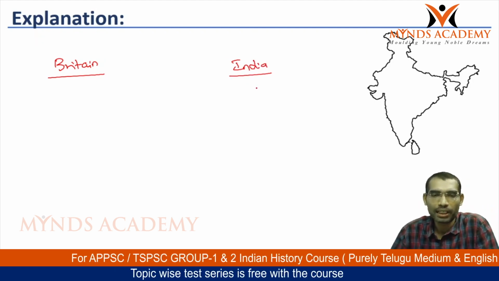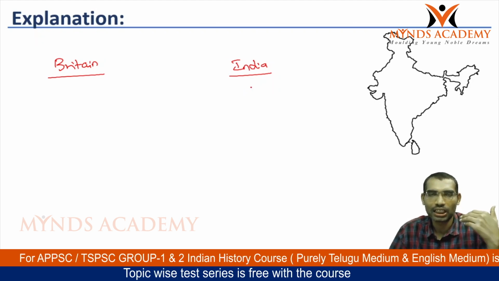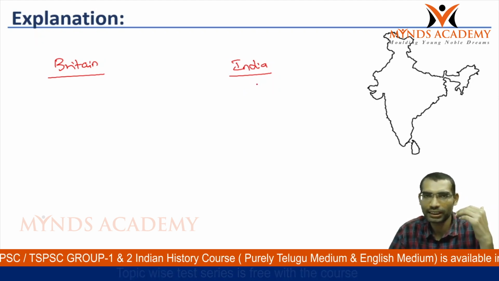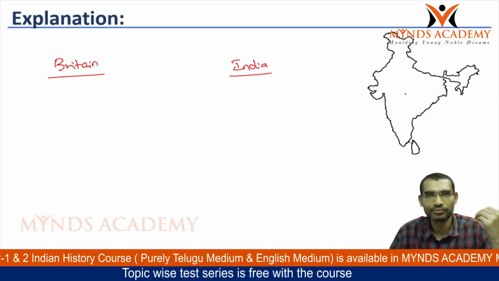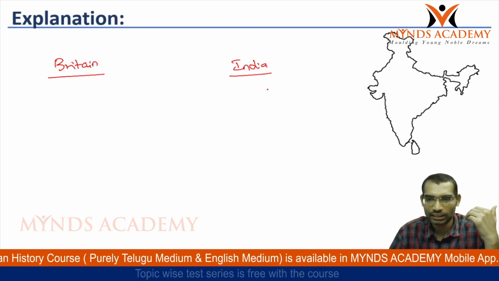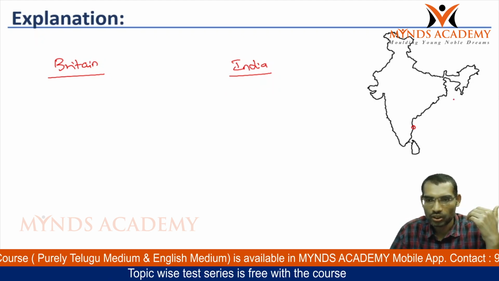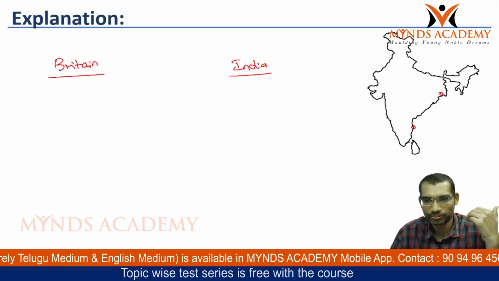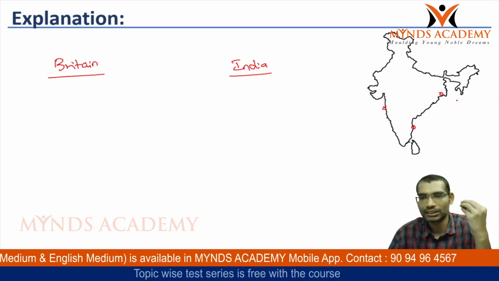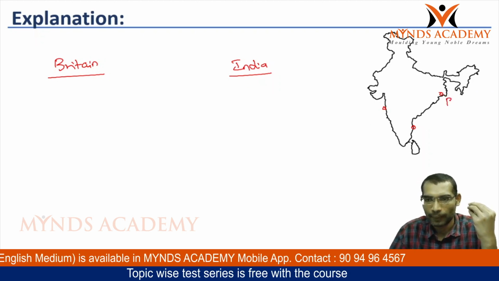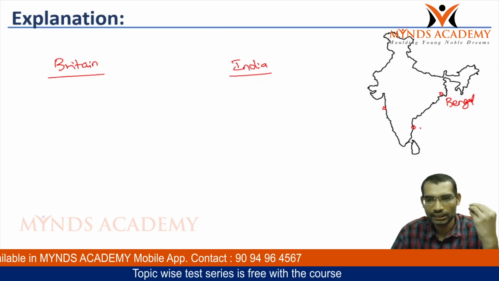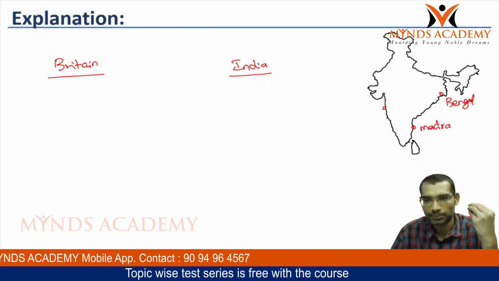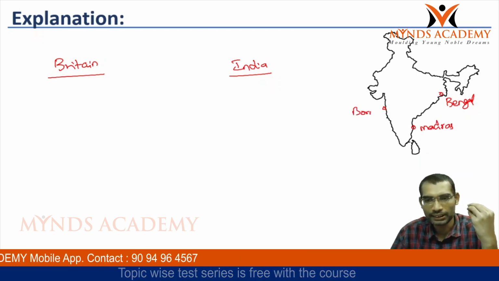Initially, the East India Company had its autonomy in administering India because London was far away from India. Governors had their own control in their respective zones. There were three main provinces: Bengal Presidency, Madras Presidency, Bombay Presidency.